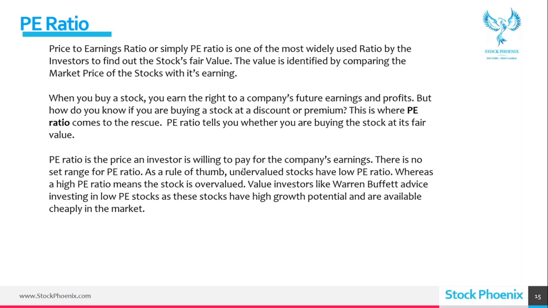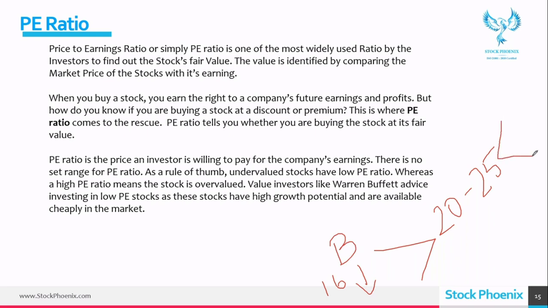There is no set range for P ratio. Important point to be noted. There is no set range. There is no perfect range of P ratio. But we can have an average. Okay, I'll tell you that average. 20 to 25 is an average range. Okay, below 20, especially 16 and below, are a perfect time for buy, perfect time for investments.